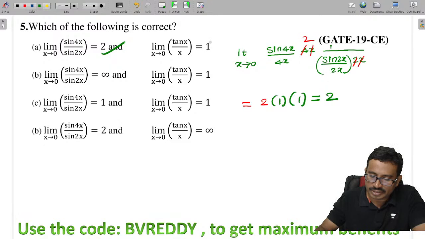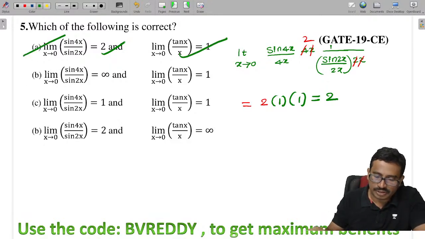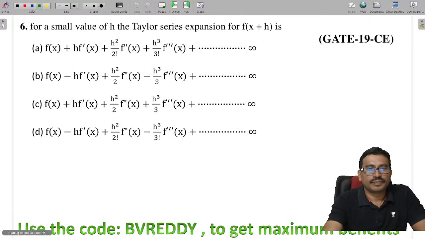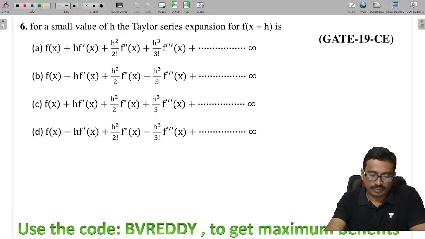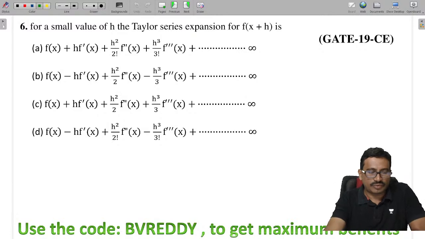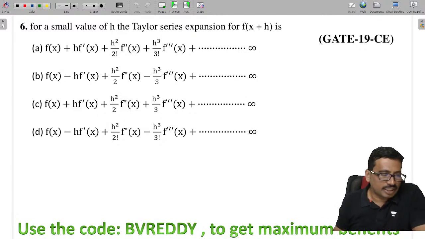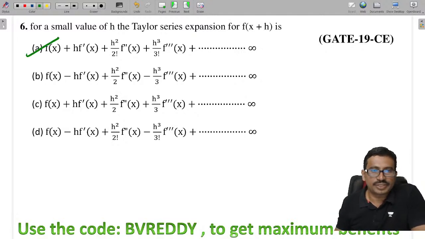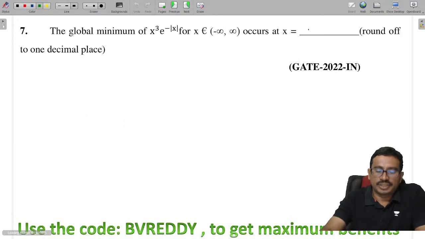Next, tan x by x. Yes, this is also correct only. Tell me. So then A. Next, for small values of h, the Taylor series expansion. The Taylor series expansion we know. So which is the standard form of the Taylor series expansion? First one, right.